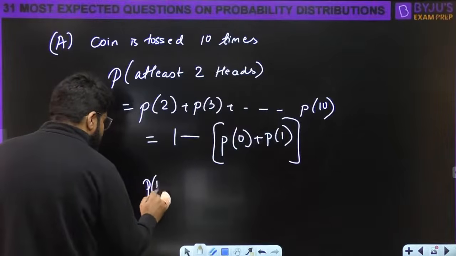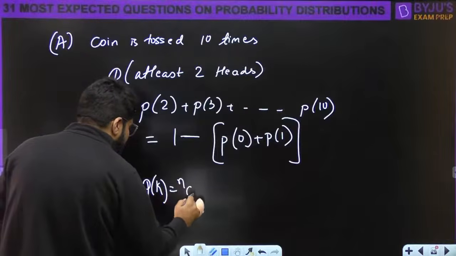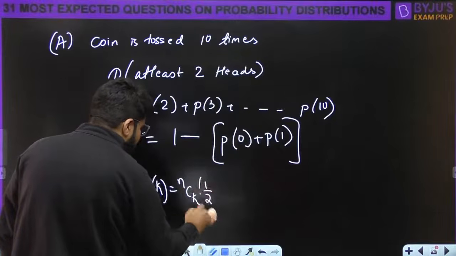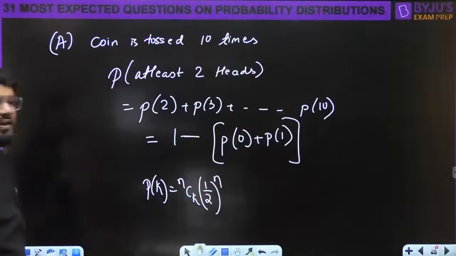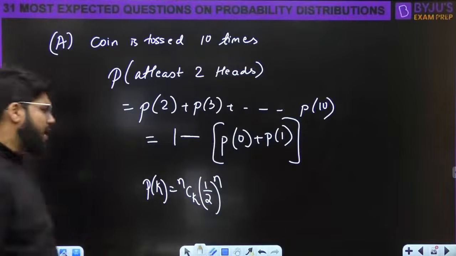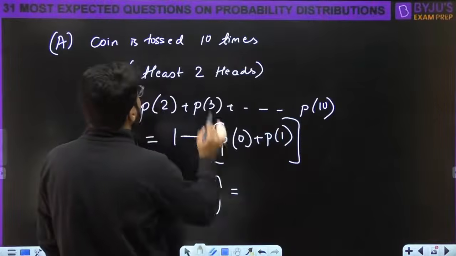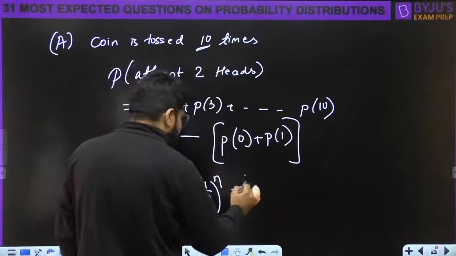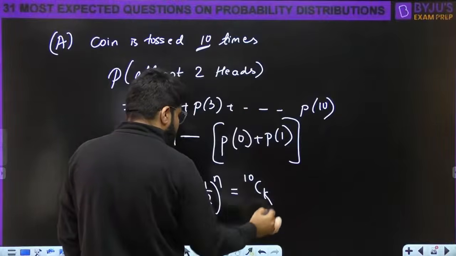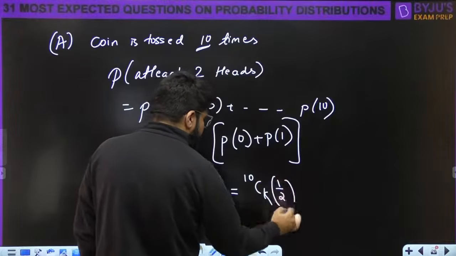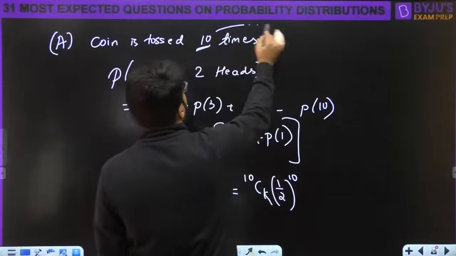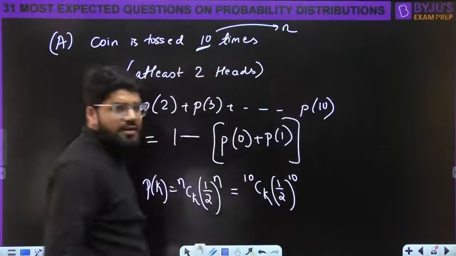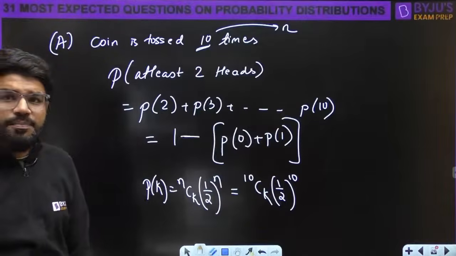What is the probability of k? nCk half power n. This is the formula I told you for a fair coin just now. What is the value of n here? It is 10. The coin is tossed 10 times. So 10Ck half to the power 10. This is known as the value of n, the number of times the Bernoulli event is repeated.